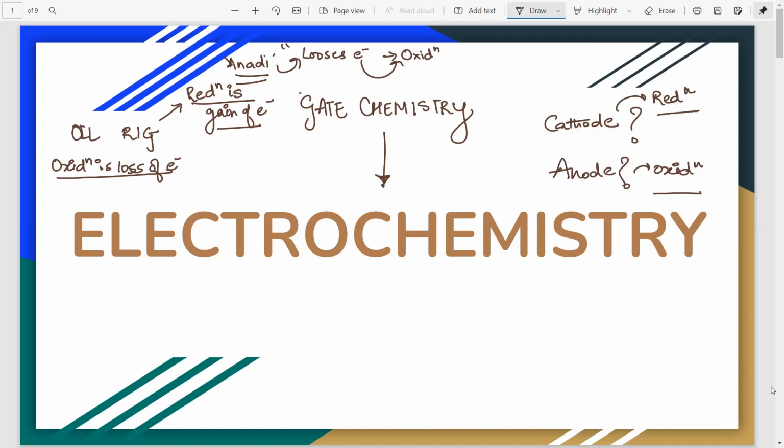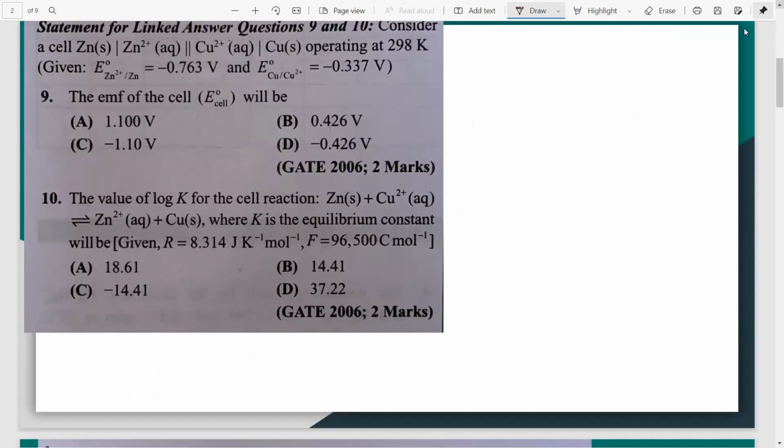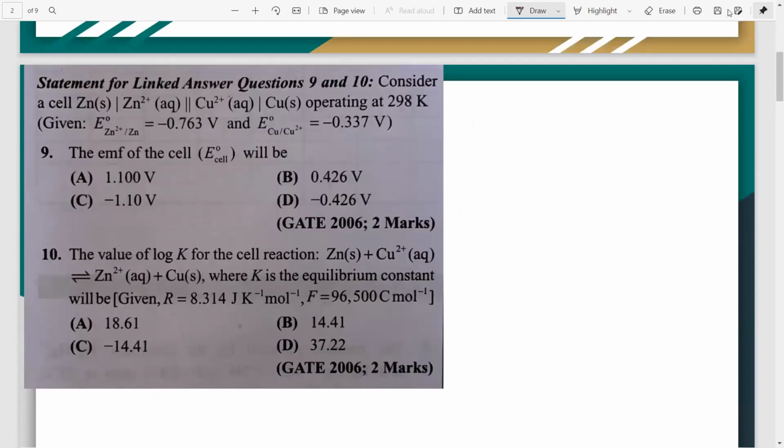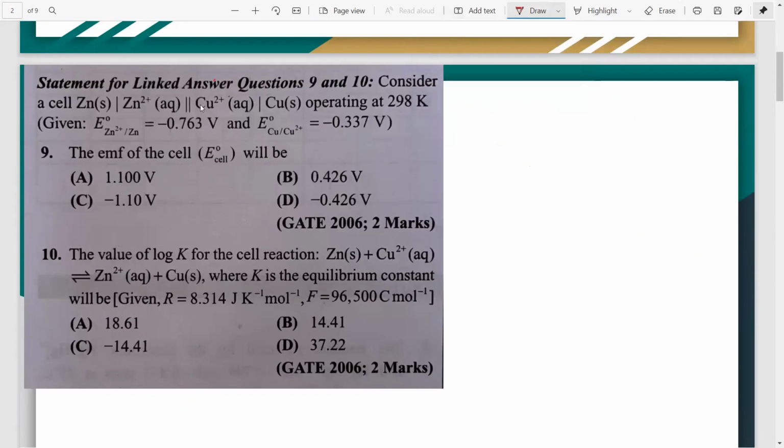Okay, now let's directly start with this. I have taken up 2-mark questions here. If you understand how to solve questions for 2 marks, then definitely I don't think it is going to be very hard to understand questions worth 1 mark. Now, this is a question asked in GATE 2006. They have given you a cell reaction, a cell representation or cell notation. This particular cell is generating some kind of EMF which we have to find, right?